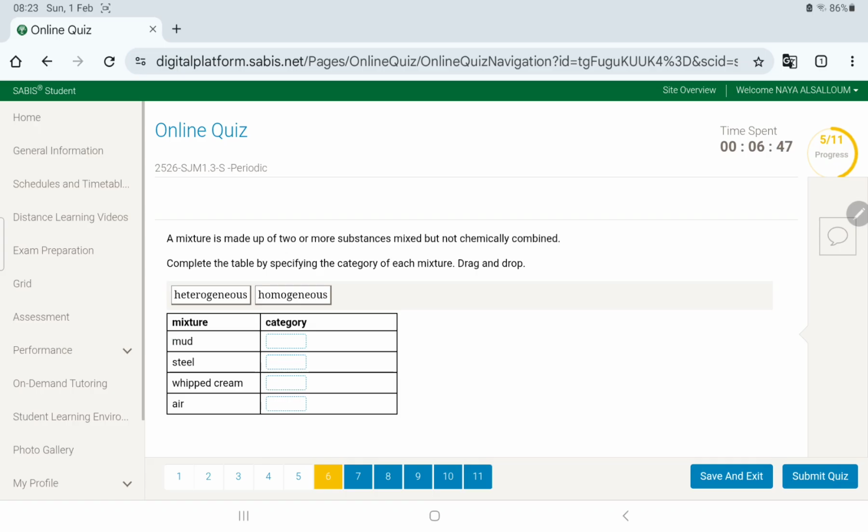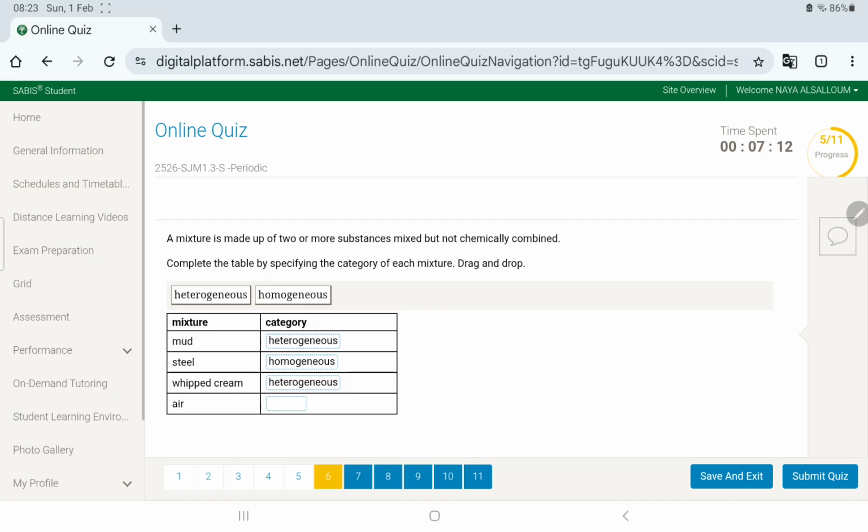When we talk about mud, you still see the different parts of it, right? So it's heterogeneous. Steel. Okay, steel. Can you see the different parts like iron and carbon? No, so it's homogeneous. Whipped cream. Like whipped cream, for sure, heterogeneous.